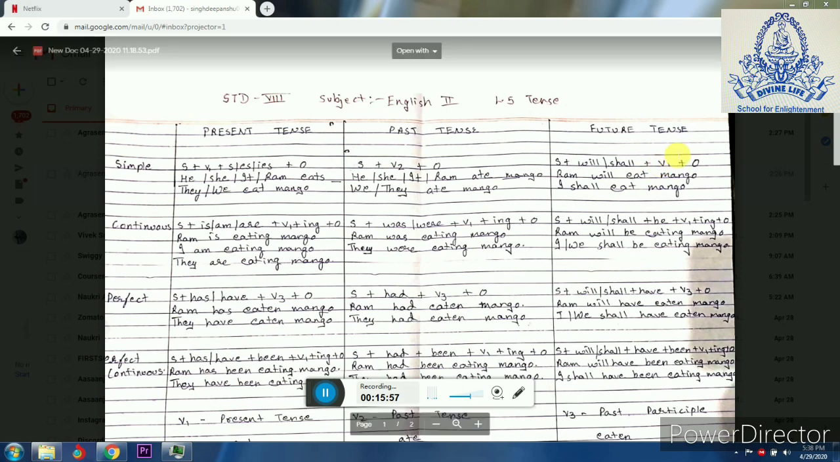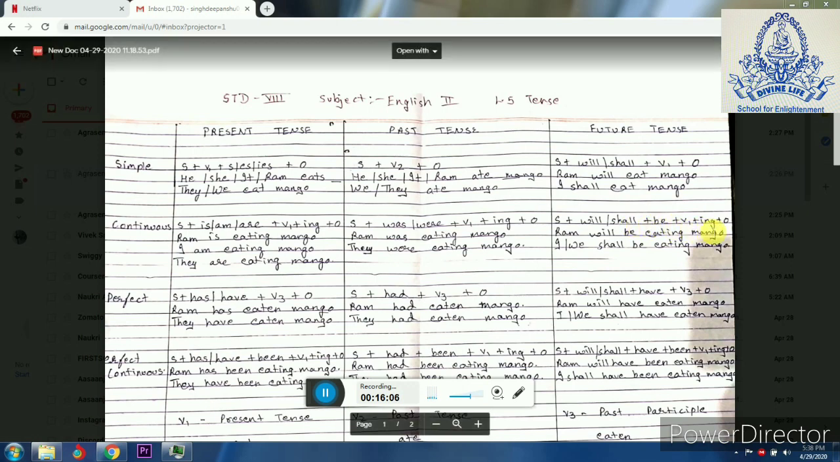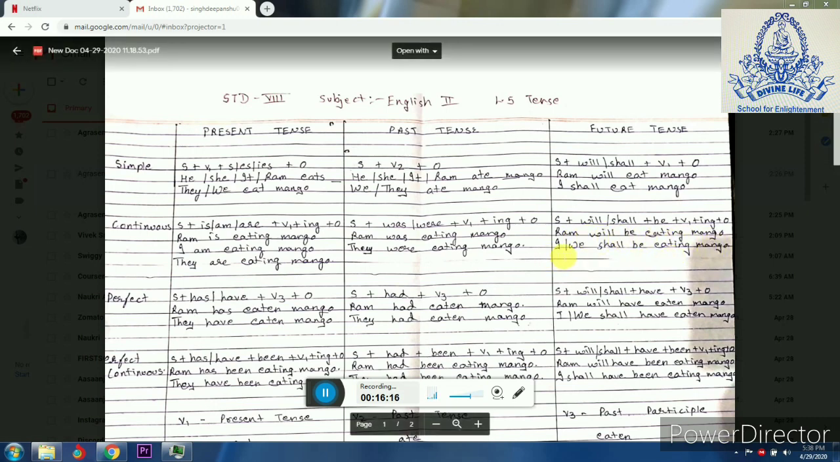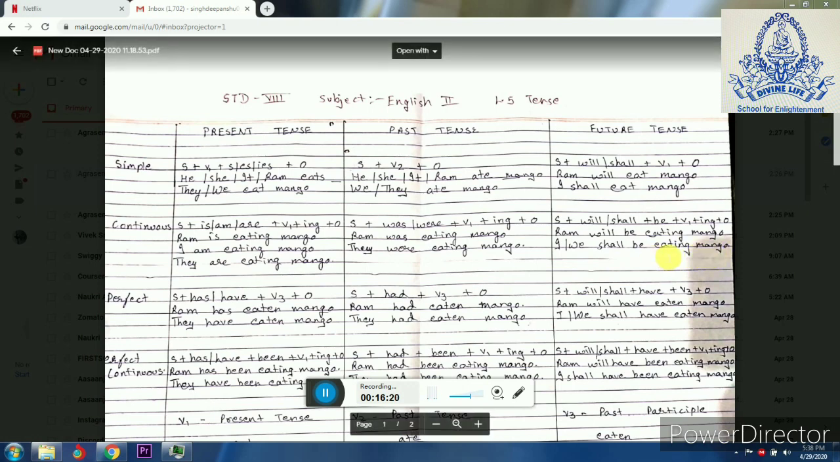Same way for future continuous tense, we will have subject, again will or shall, be, verb 1, ing plus object. For example, she will be eating mango, he will be eating mango, Ram will be eating mango, I or we shall be eating mango. So these are the cases of future continuous tense.